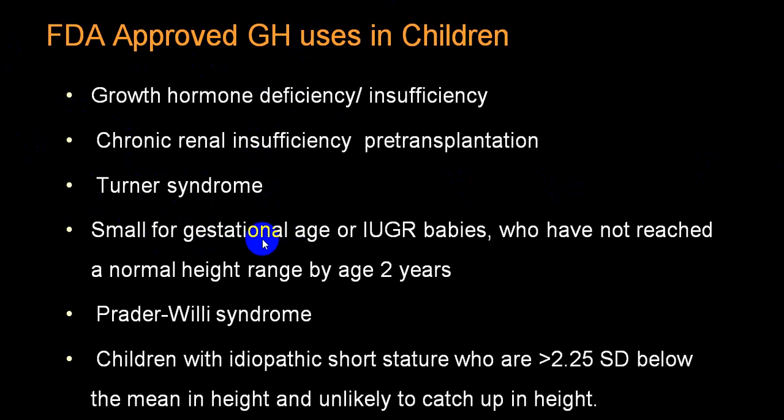In babies who are small for gestational age or have intrauterine growth retardation and have not reached the normal height by the age of 2 years, in those people also growth hormone is being utilized. There is one syndrome called Prader-Willi syndrome, which is a genetic disorder. In that also growth hormone will give good results. And in a person who has short stature, you can also use growth hormone to increase the height, in those who are unlikely to catch up with the height of other persons. So in those also it is being utilized.